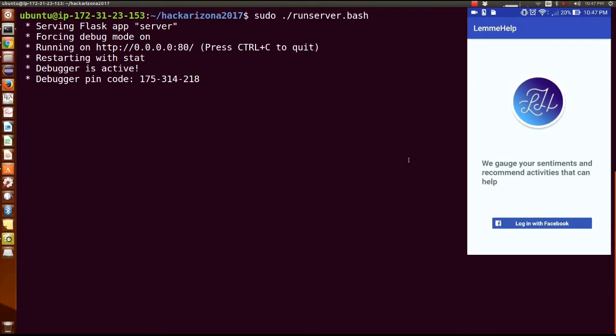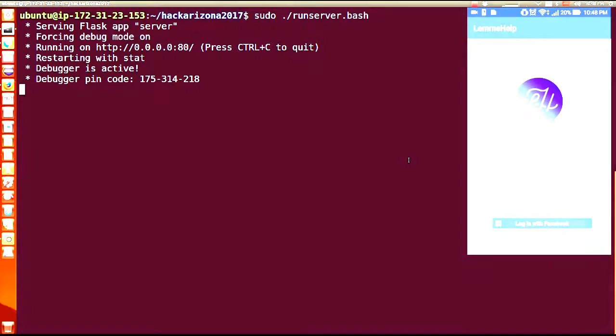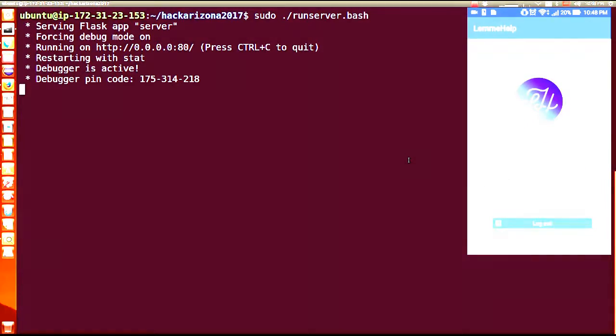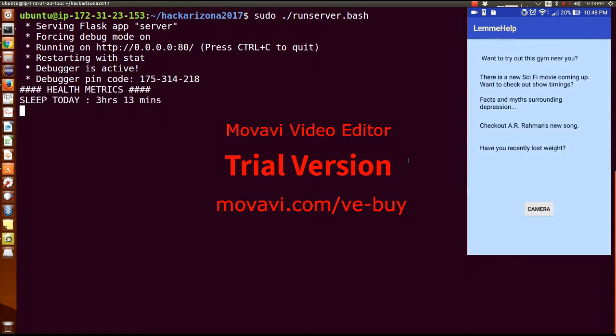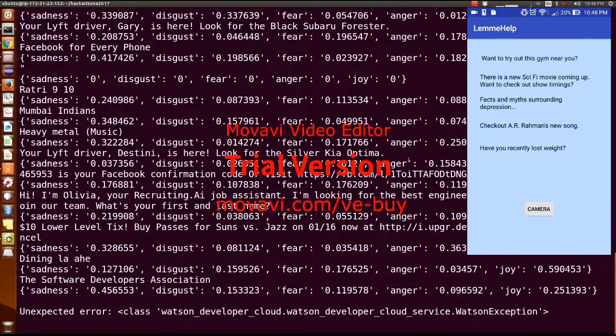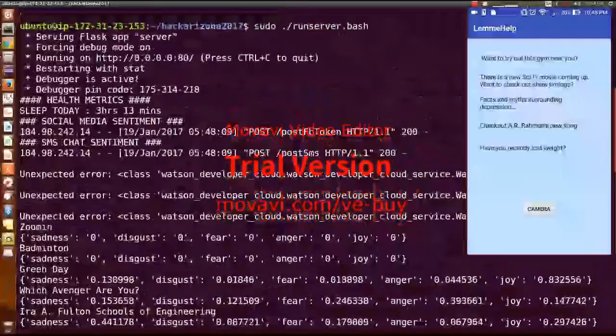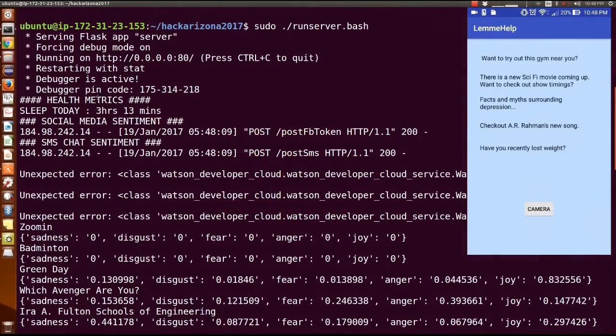So here is our app. We made an Android app for Lemme Help, and at login, as the user clicks on login with Facebook, on the server side we have the feeds that we are analyzing with sentiments. So you can see it has health metrics, how much they have slept, it has social media sentiment and SMS chat sentiments.